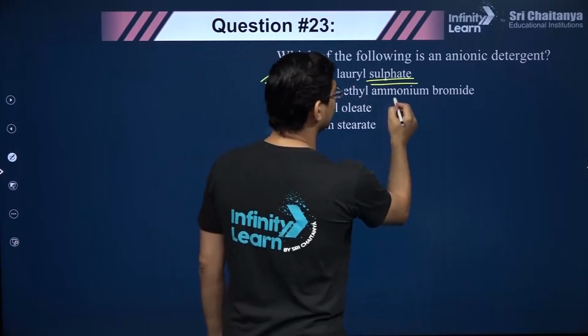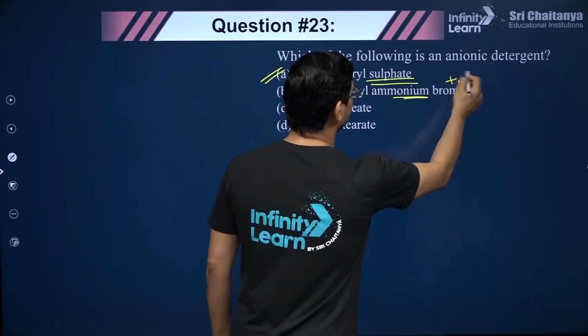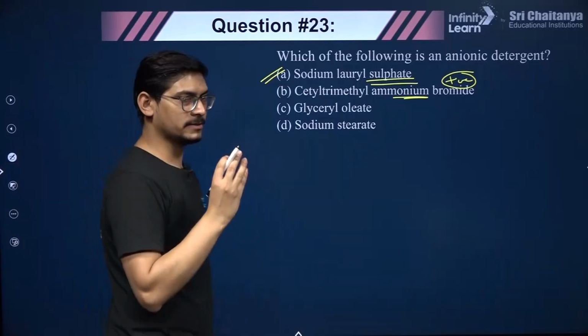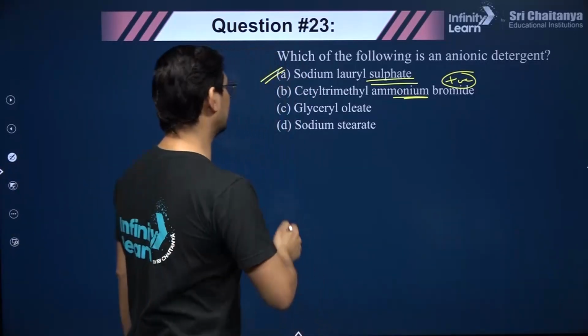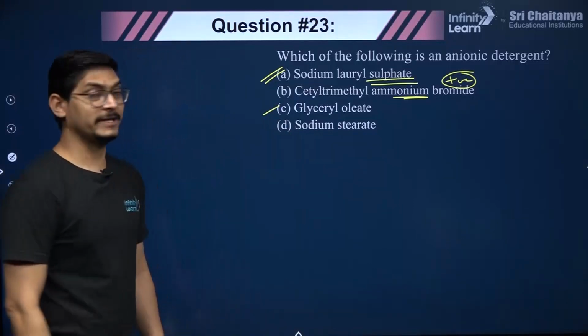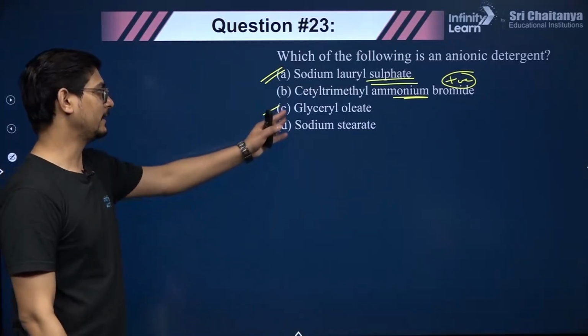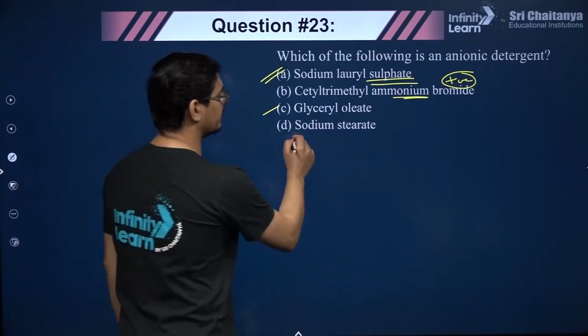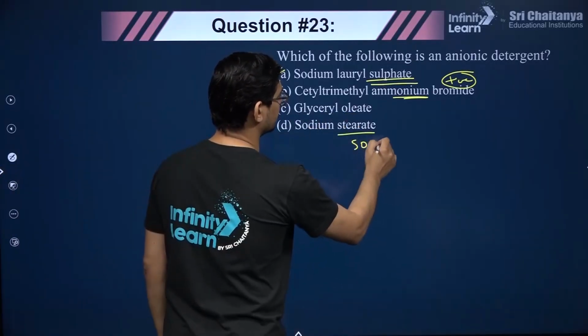Cetyltrimethylammonium bromide is a cationic detergent, which is used in hair conditioners and so on. It is given, please remember the name, the structure and what purpose it is used for, right? Glyceryl oleate, it's a fat, right? You see, it is the glyceryl ester of oleic acid, so it's a fat. Sodium stearate, it's a soap, it's not a detergent, right?